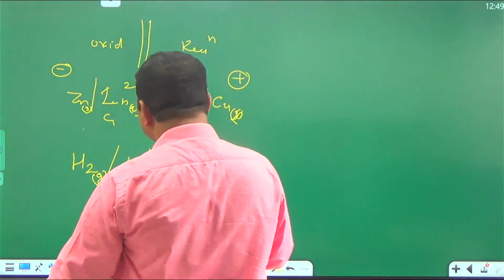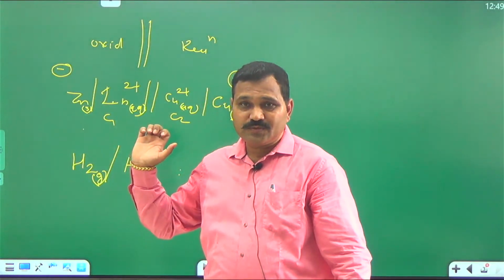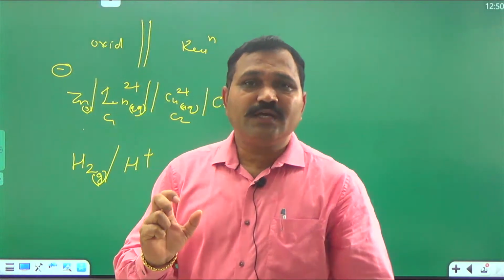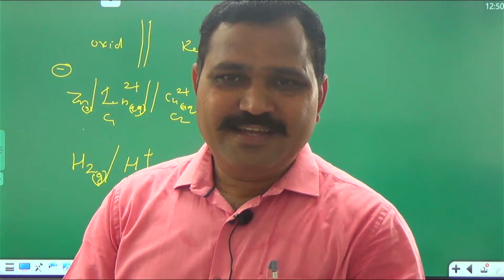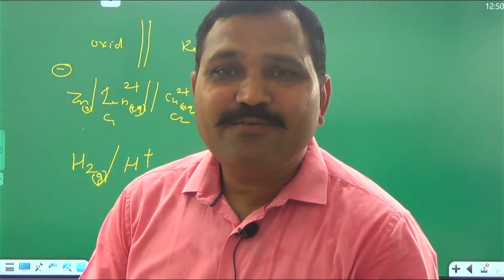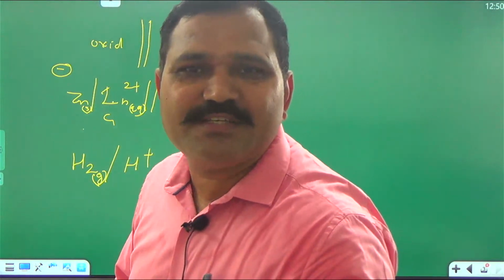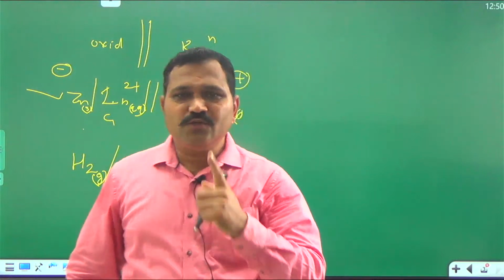Okay. Next rule: if we are using a gaseous electrode, then you have to mention the pressure of that gas. If we are using a solid electrode, then what happens? It is not necessary to mention its concentration. Its activity is taken as unity.